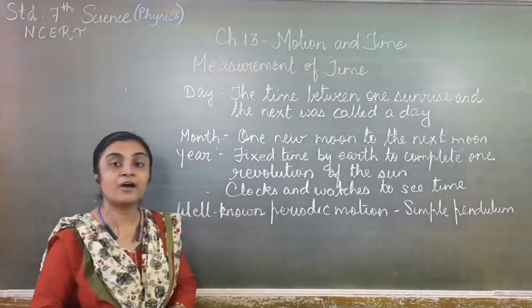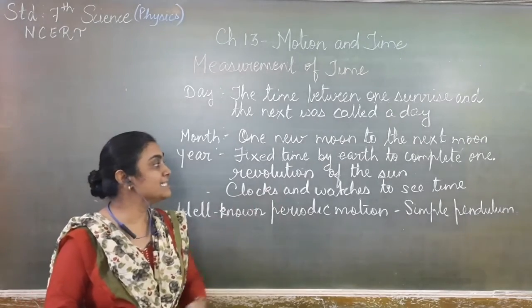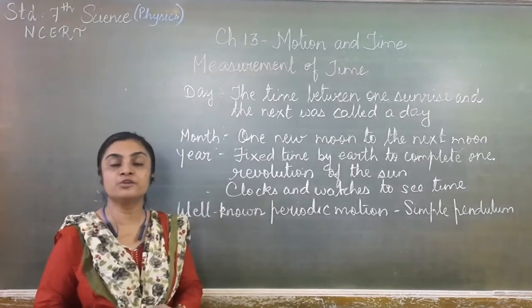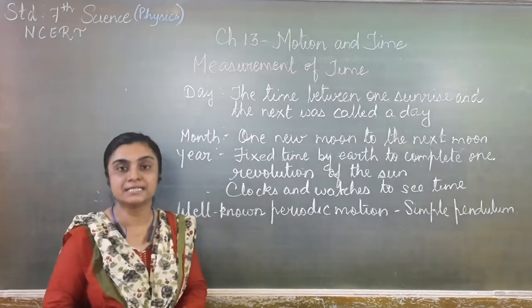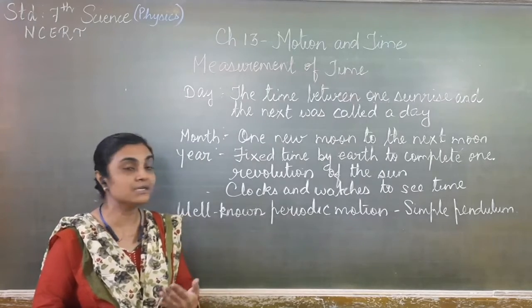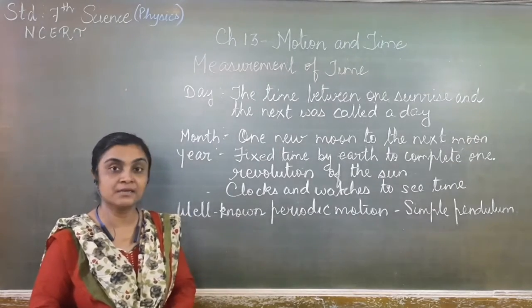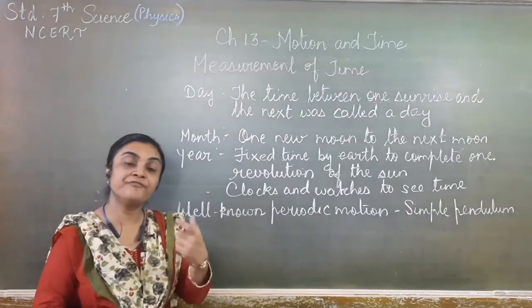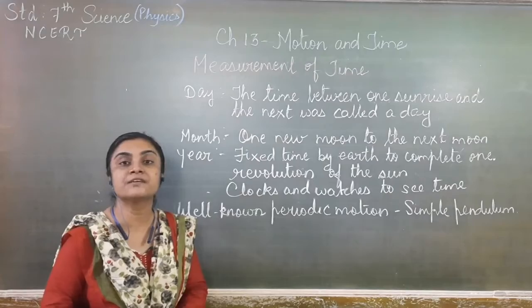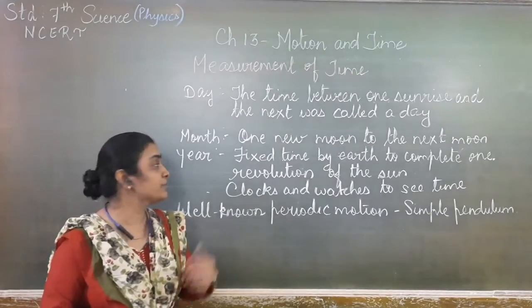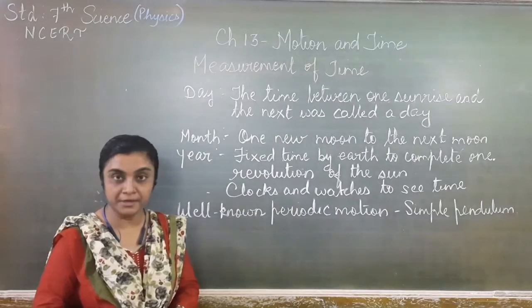A fixed time is taken by the earth to complete one revolution. The earth takes 365 days to move around the sun. Our earth revolves around the sun, and that is counted as one revolution. A fixed time, or we can say 365 days, to complete one revolution will be counted as 1 year.